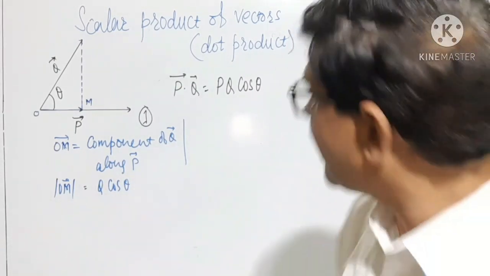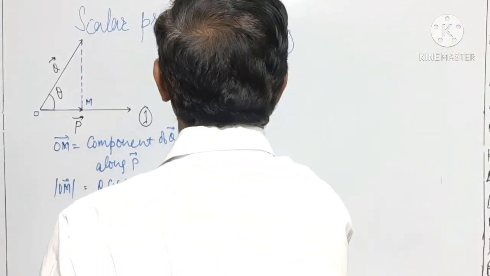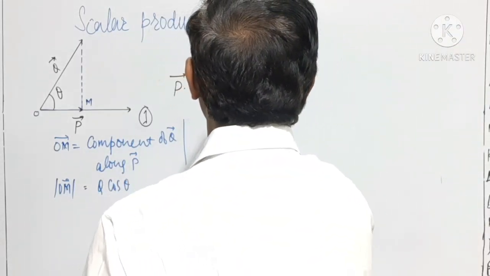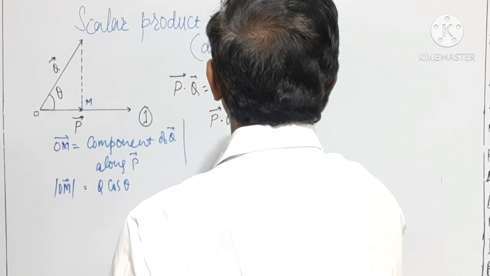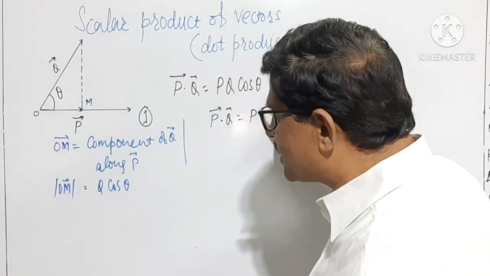From this, what I am able to write here is that vector P dot vector Q is equal to P into Q cos theta. What is Q cos theta?